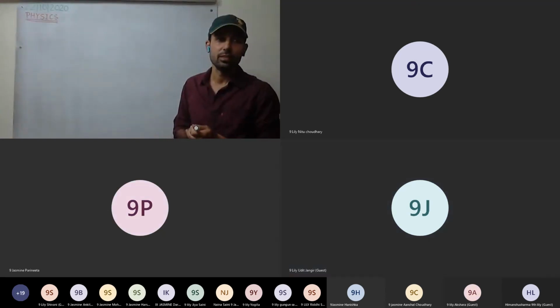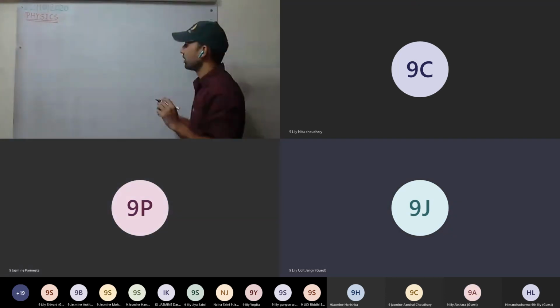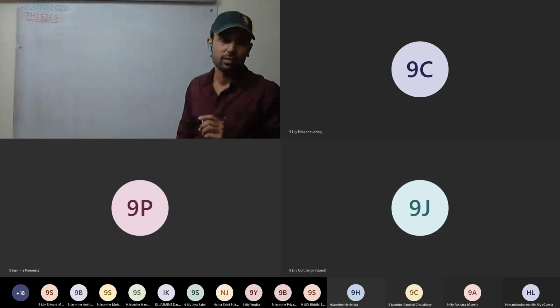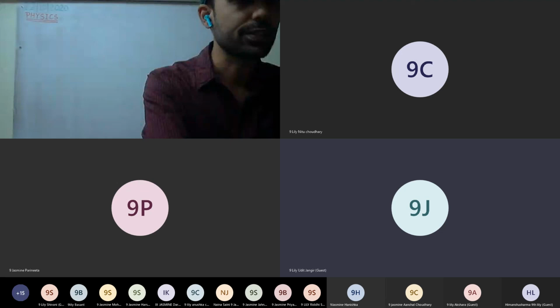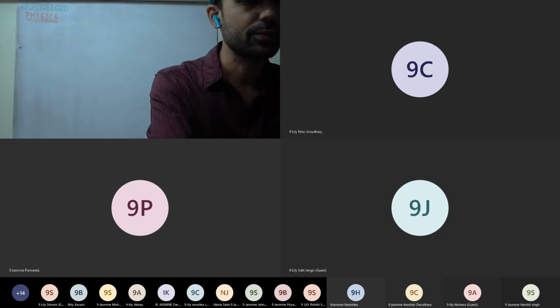Around the chlorine monoxide, they have electronegative character. Okay, I'm not able to get clear voice. Anyone who is able to hear, just please tell me.